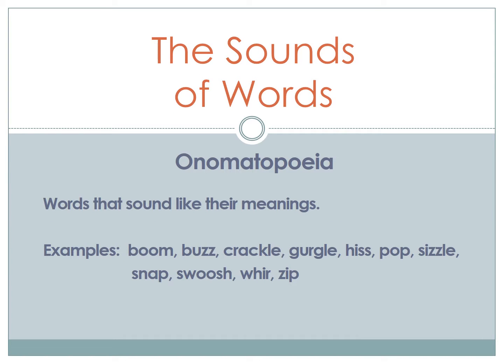By now, I'm sure you all know what onomatopoeia is. It's words that sound like their meanings. Boom, buzz, crackle, gurgle, hiss, pop, sizzle, snap, swoosh, whir, zip. Those are all examples of onomatopoeia. In our song, we have vroom, vroom, vroom. I can't do that very well, but that is an example of onomatopoeia. It's a vroom, and it sounds just like it's spelled.